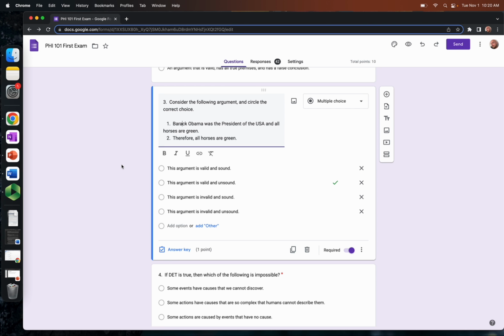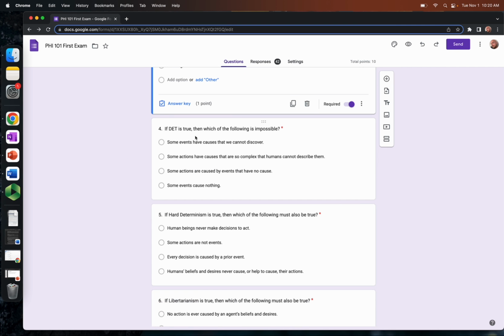This argument is not sound because line 2 is false. Okay? So again, validity. If the premises are true, then the conclusion has to be true. This argument is valid. Are the premises true? No. Premise 1 is false. Barack Obama was in fact the president of the U.S., but it's not the case that all horses are green.